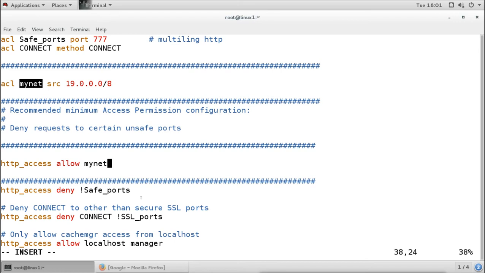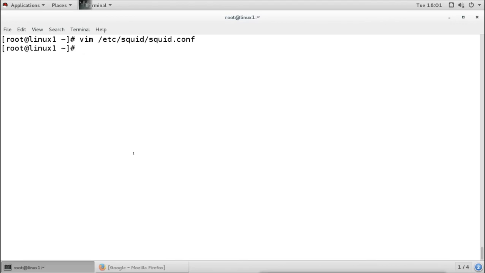So this is what I did. I created the list here, and then I decided to allow or deny. I decided to allow actually. So I allowed my list here, and my list says these source IP addresses. Now remember, it was not allowing our client, which is in this network, because it is not a private network by default. So I have allowed it, I added one entry, I will save, and then I will restart the service to make sure the changes will be applied.